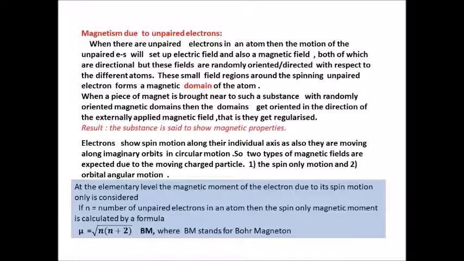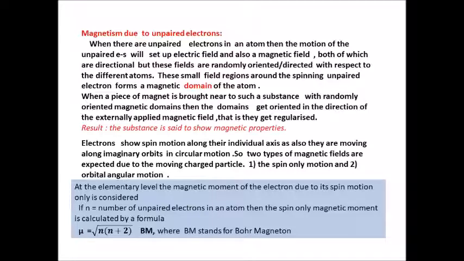When these transition metal atoms contain unpaired electrons in their valence orbital, these electrons are in motion. We know that electrons are moving, and because of that they set up an electric field, which we just saw, and along with the electric field also a magnetic field. Both of these fields are directional, but with respect to each atom, we can say that they are random.